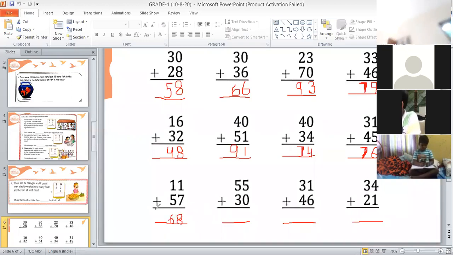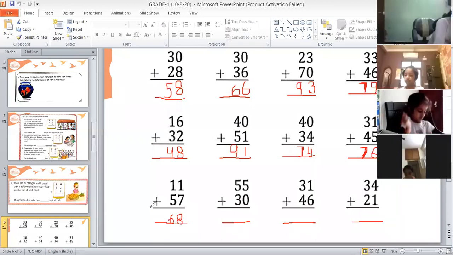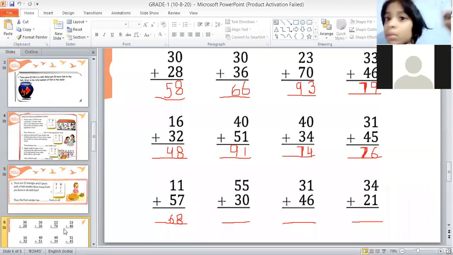So answer is 68. Very good, Mayuri. So children, answer is 68. That's the correct answer. Yes, children. So now, next question.